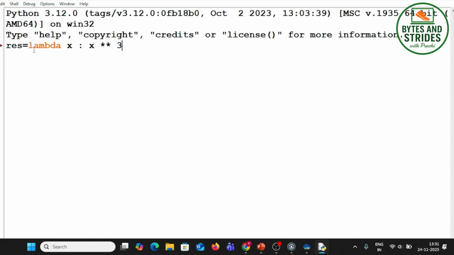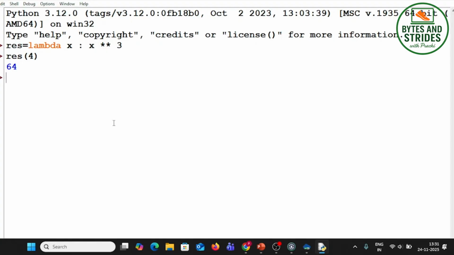I am holding the result of this lambda function in a variable, result. So lambda, I need to pass a parameter, colon, it's going to give me the result x to the power 3. And now if I say show me the result of 4, it's 4 multiplied by 4 multiplied by 4, it gives me 64, right?